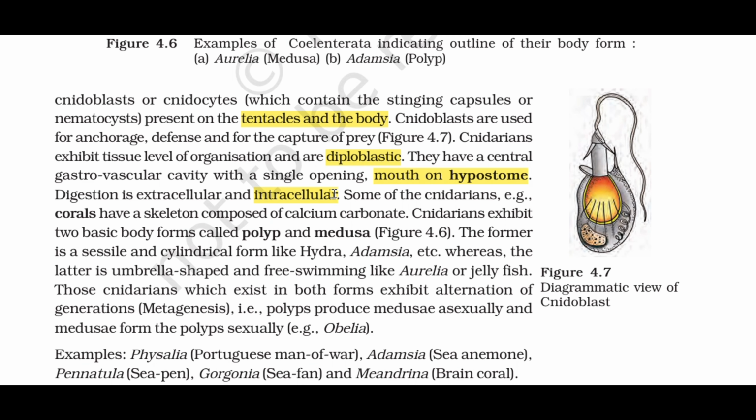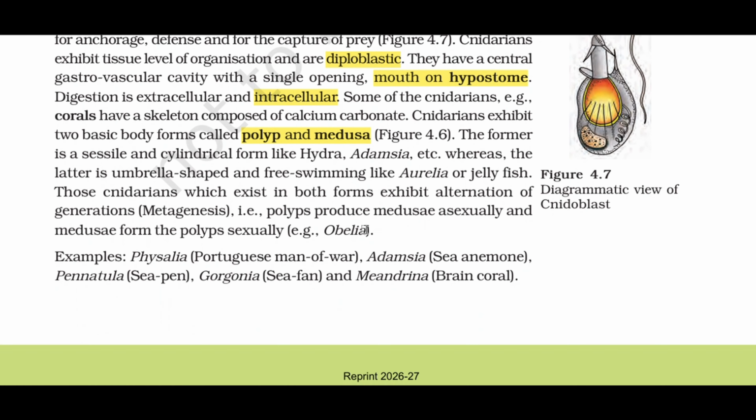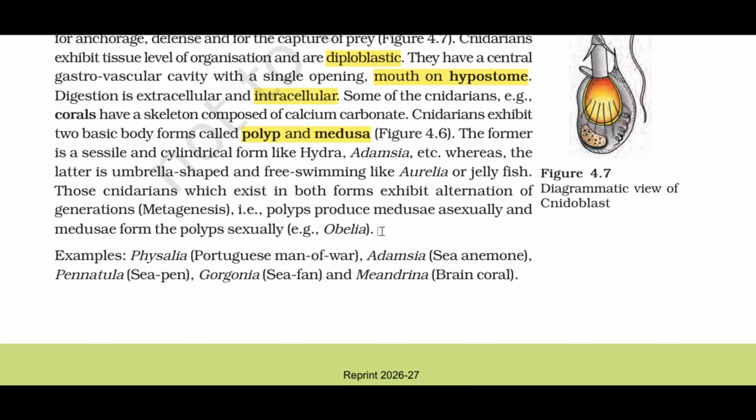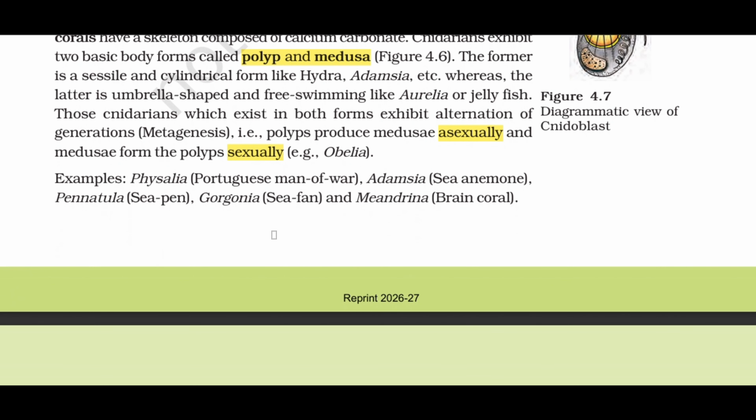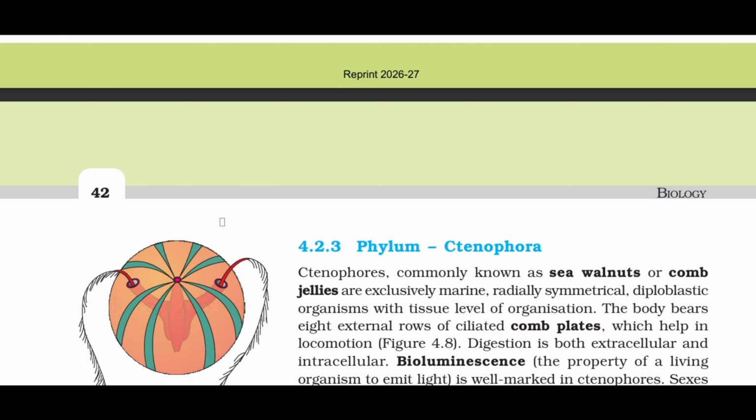Cnidarians exhibit two basic body forms called polyp and medusa, Figure 4.6. The former is a sessile and cylindrical form like Hydra, Adamsia, etc., whereas the latter is umbrella-shaped and free-swimming like Aurelia or jellyfish. Those cnidarians which exist in both forms exhibit alternation of generations, metagenesis, i.e., polyps produce medusae asexually and medusae form the polyps sexually, example, Obelia. Examples: Physalia, Portuguese man-of-war, Adamsia, sea anemone, Pennatula, sea pen, Gorgonia, sea fan, and Meandrina, brain coral.